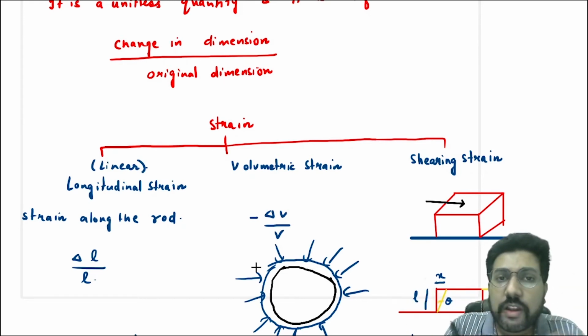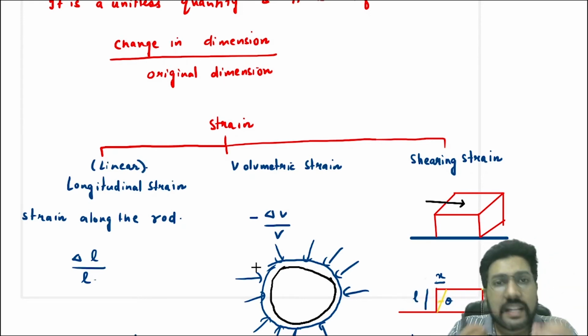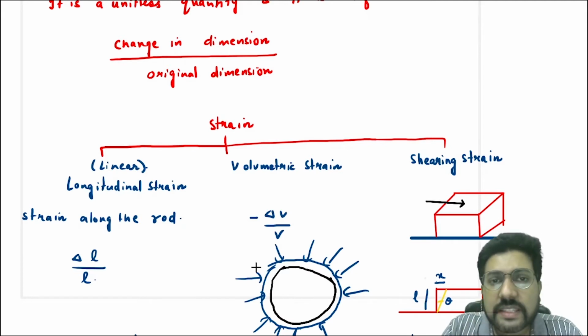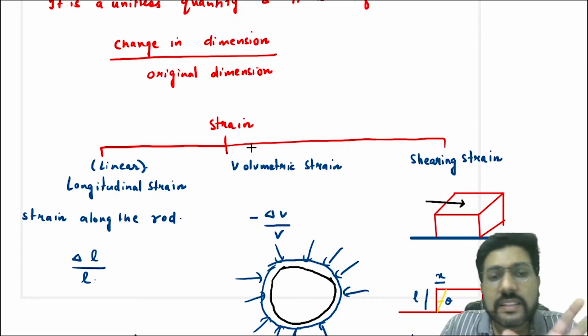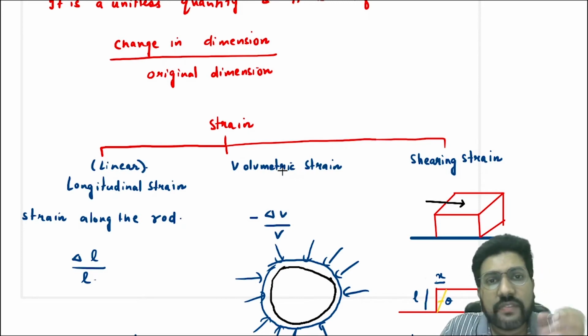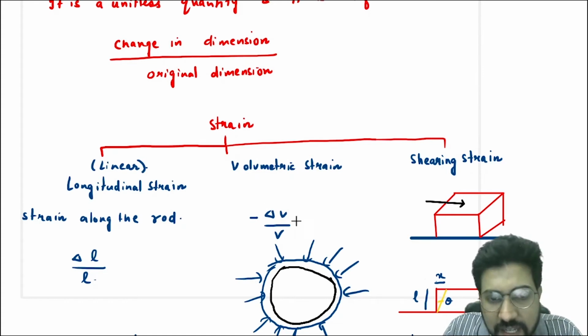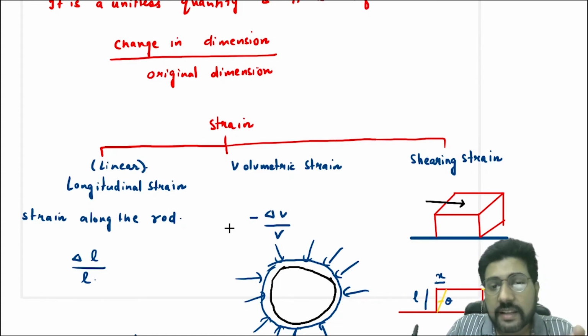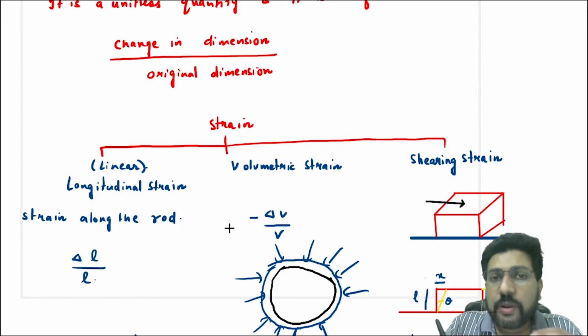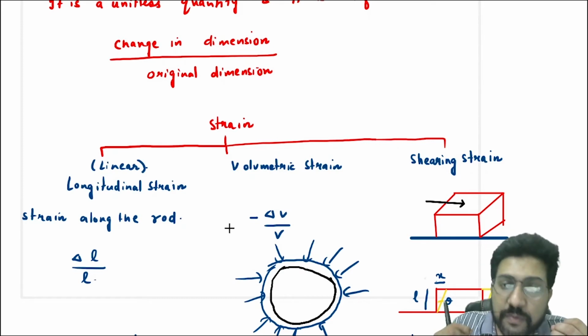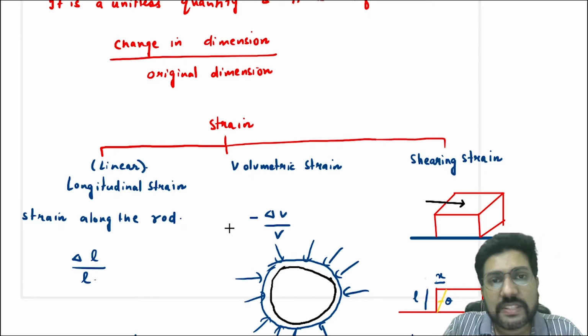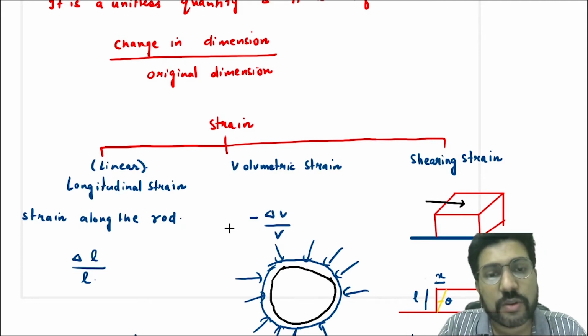If volume is decreasing, delta V will be negative, so delta V by V is negative. Strain is defined as a positive quantity, so to make the volumetric strain positive, you have to use a minus. I'm using a minus here because in general, whenever they talk about bulk stress, they are talking about the compressive bulk stress, that is the pressure only.